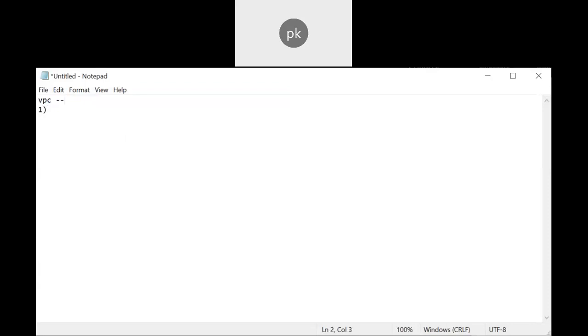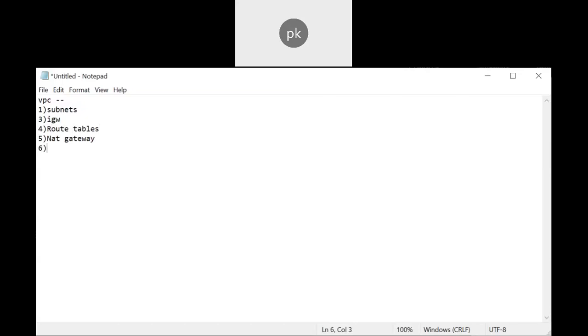It is divided into subnets, and you will be having an internet gateway, route tables, and a NAT gateway. The NAT gateway is also called a NAT instance.